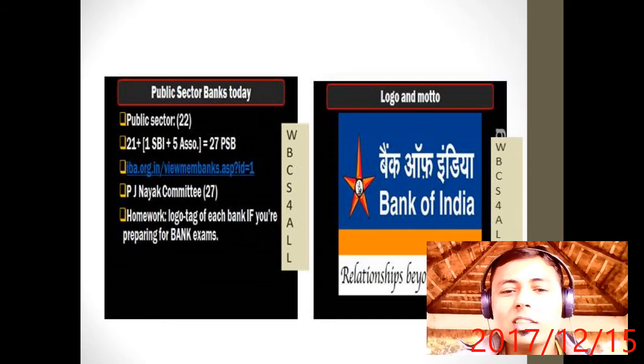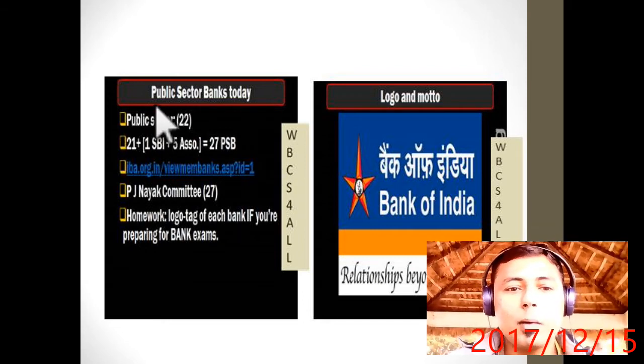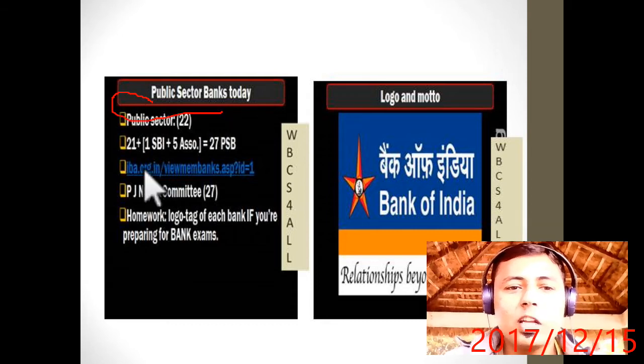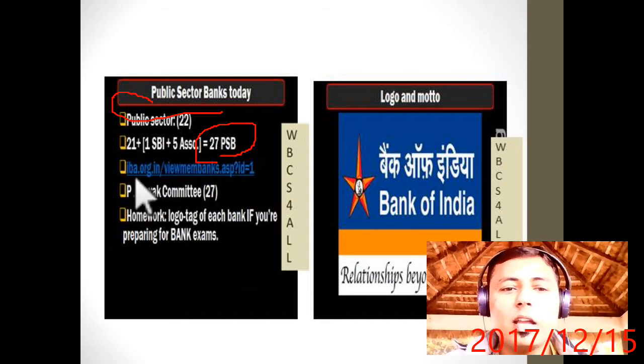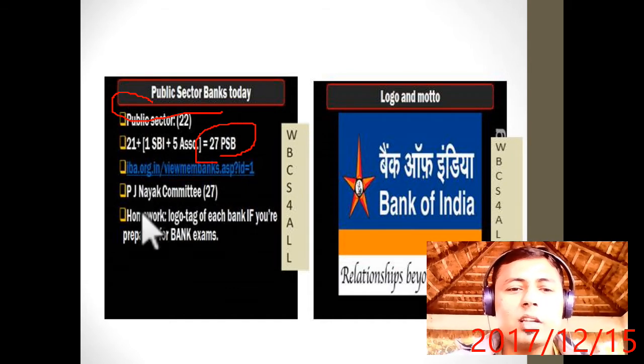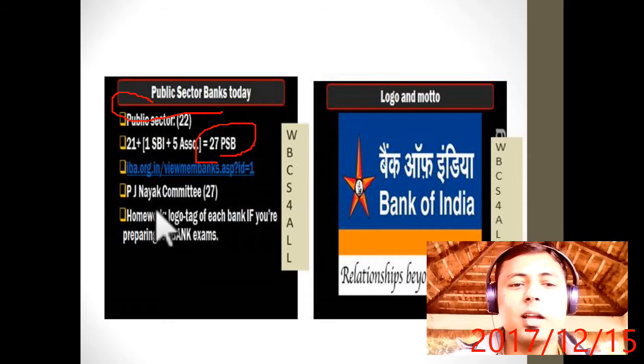Now what is the current status of public sector banks? Public sector banks are 22, or 21 plus 1 SBI plus 5 associates, so now there are 27 public sector banks. Somewhere it is written 22, somewhere 27, and on the RBI website and in PJ Nayak it is given as 27. But remember, after the inclusion of Bharatiya Mahila Bank, it should be 28.